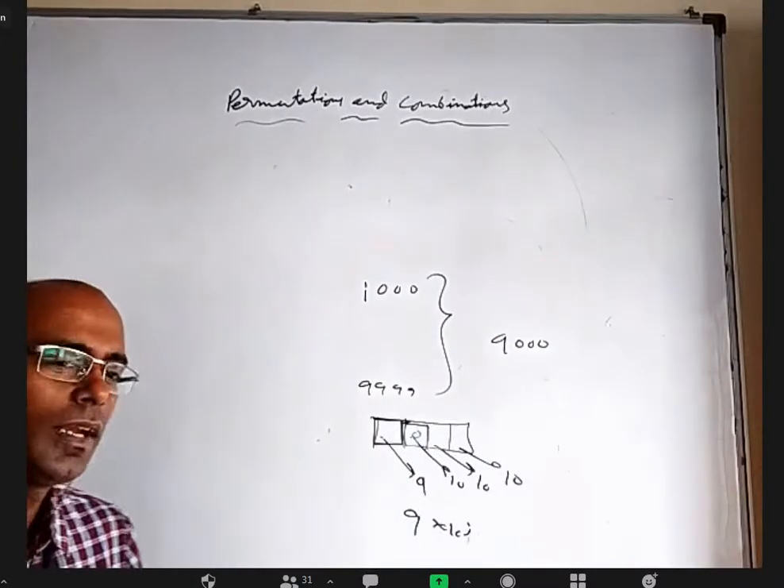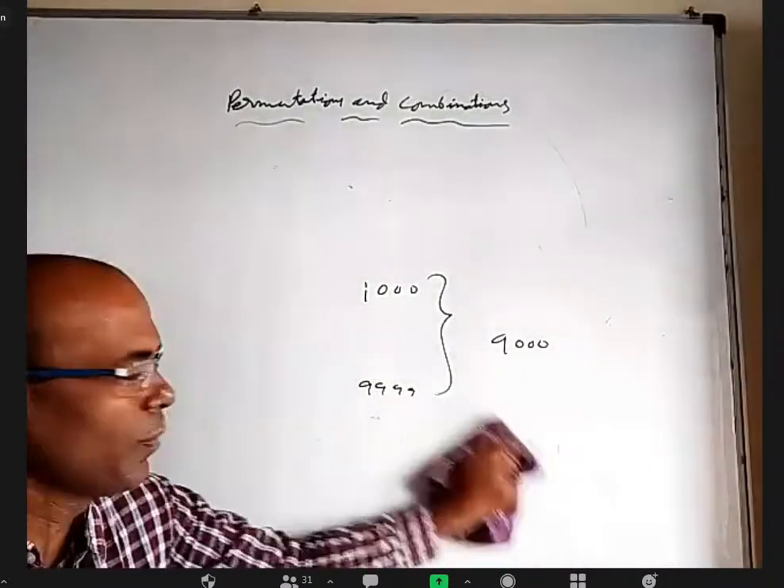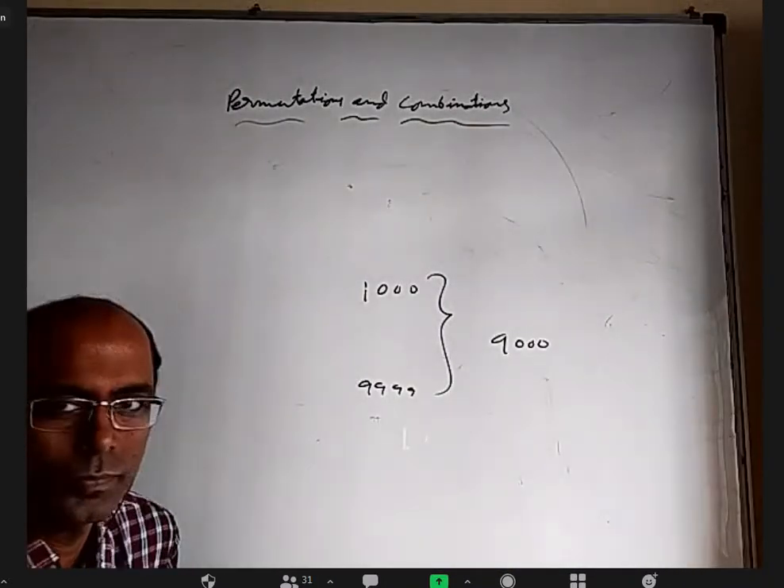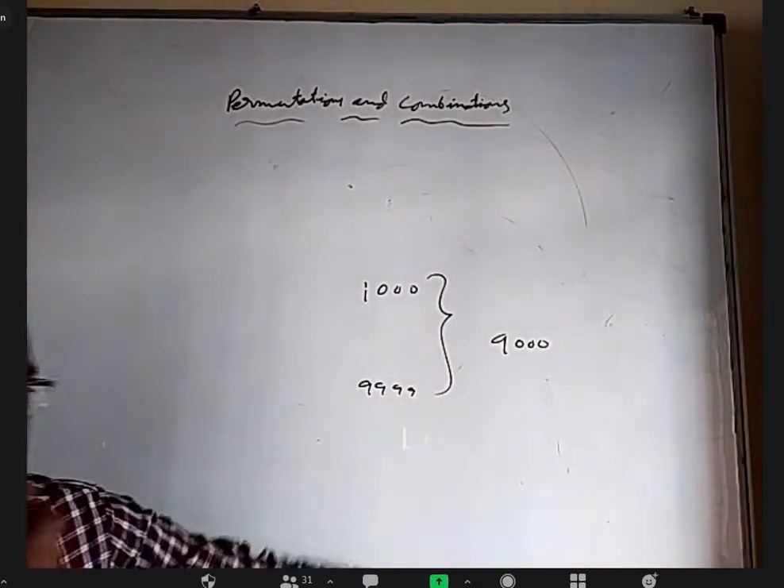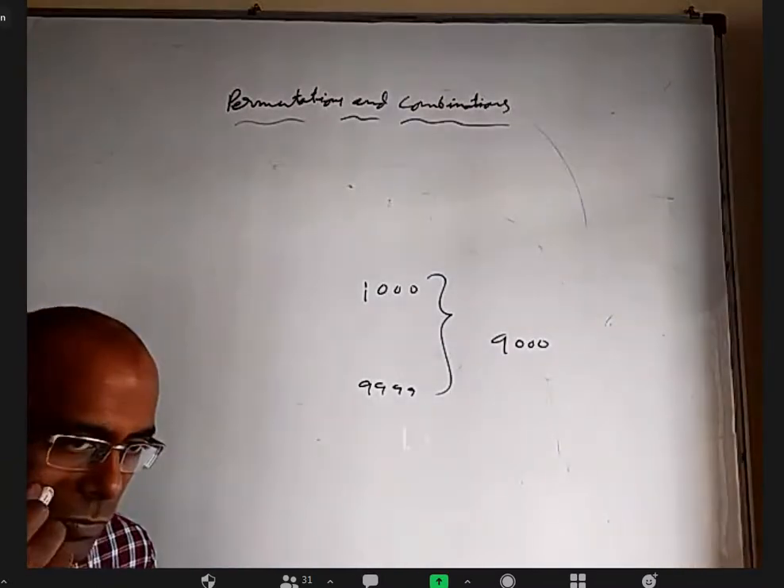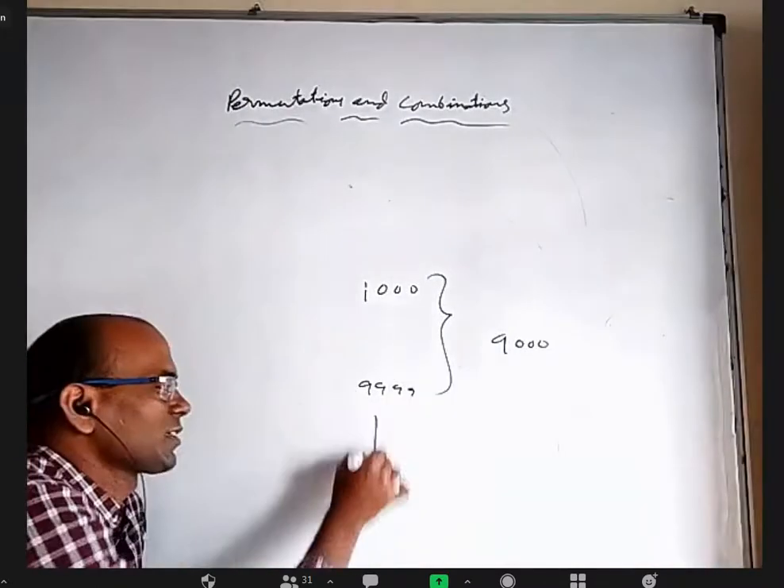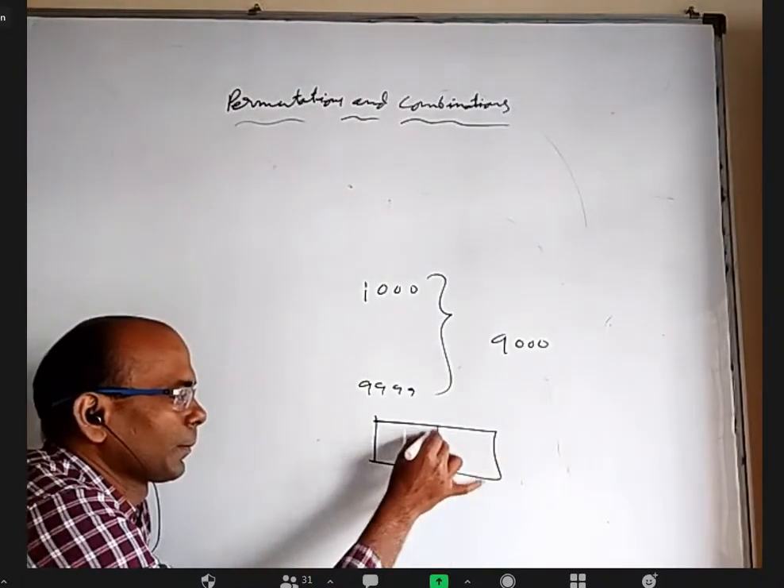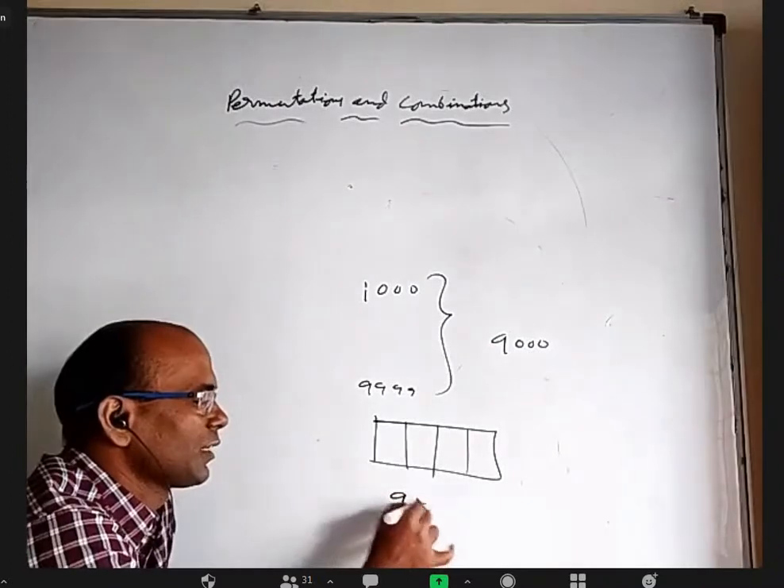Now let us see, repetition not allowed. How many 4-digit natural numbers are there? 9 into 9 into 8 into 7. Very good. Yes, it is 9 into 9 into 8 into 7.